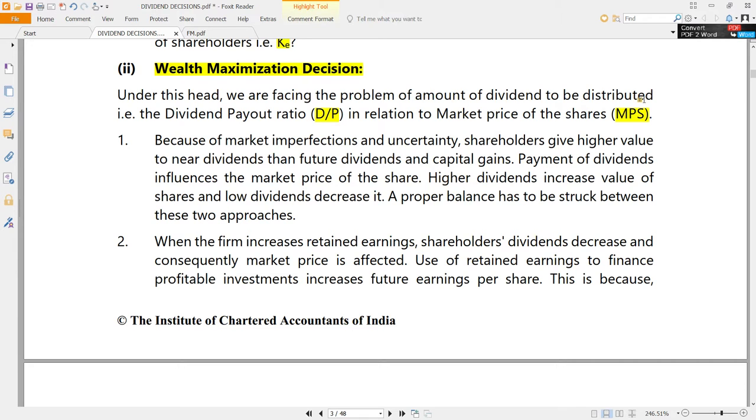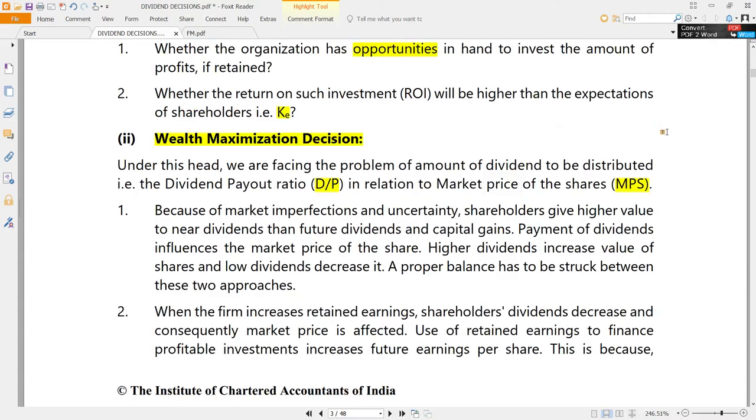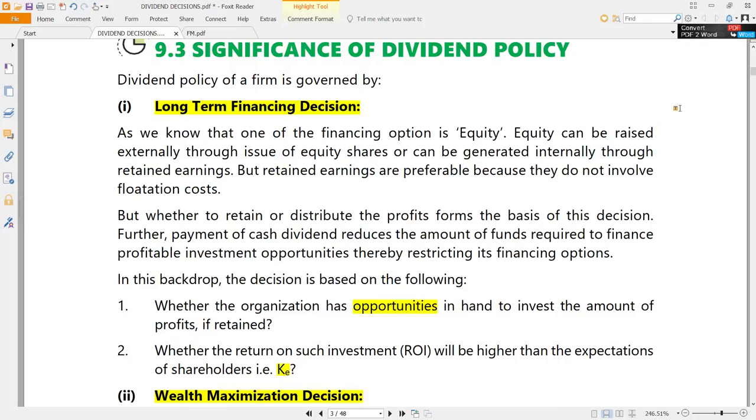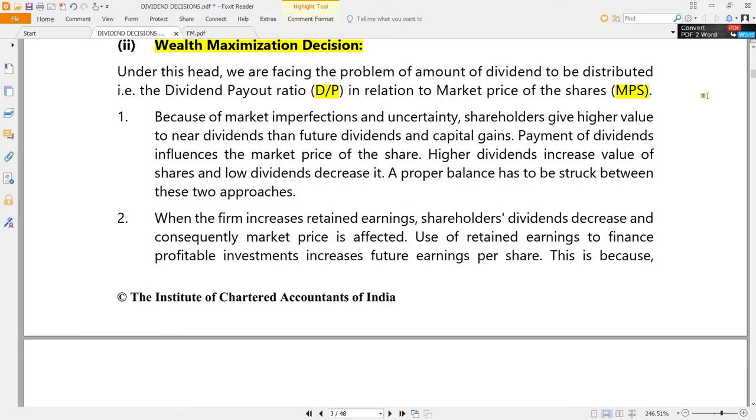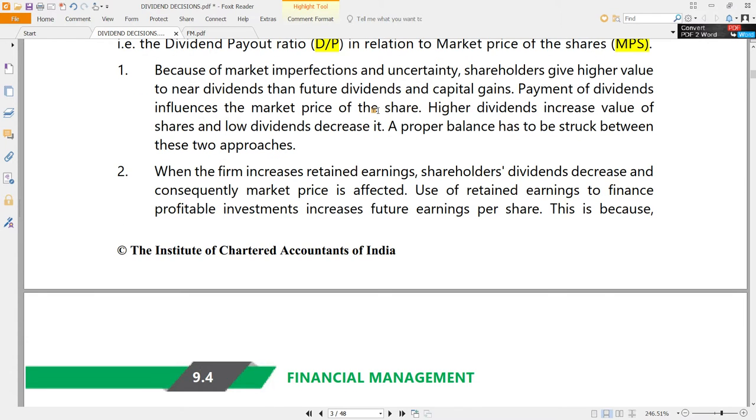So will dividend policy have an impact on the market price per share or not? Of course, the hypothesis says there is no impact. But in general, if you observe, yes, there is an impact of dividend policy on the market price. If there is an impact on the market price, it means automatically there is an impact on wealth maximization. So dividend policy has to be looked at like a wealth maximization decision also. But in general, once again, we cannot jump to conclusions. In general, what happens is usually market imperfections and uncertainty will exist. So usually the shareholders will prefer near dividends over far capital gains. Most shareholders prefer near dividends to future capital gains and future dividends.